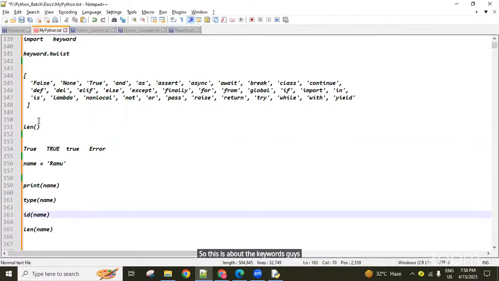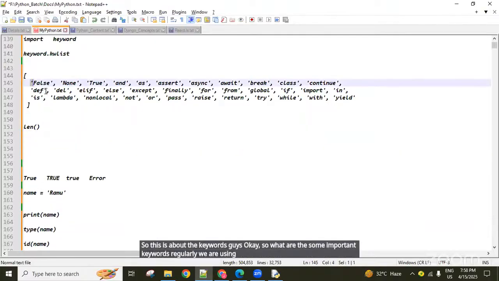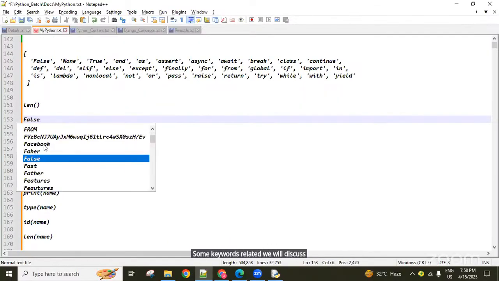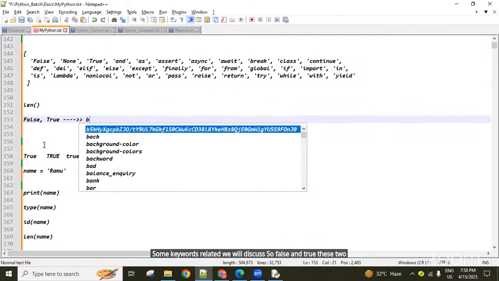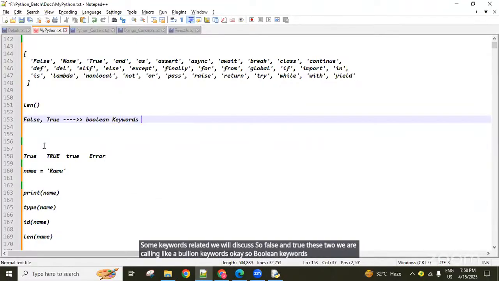Okay. So what are some important keywords we regularly use? All keywords we are going to discuss slowly, you don't worry. Today we are not going to discuss all the keyword behavior. Some keywords we will discuss. False and true, these two we call Boolean keywords, guys. We are going to use these keywords in a number of places, for example to check whether a particular value is available in a particular memory.